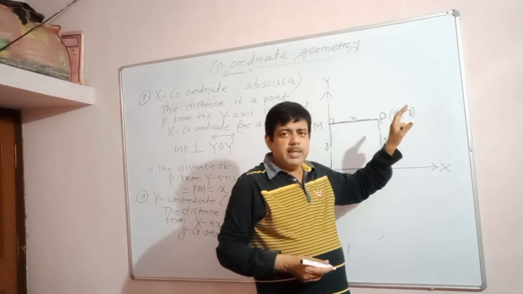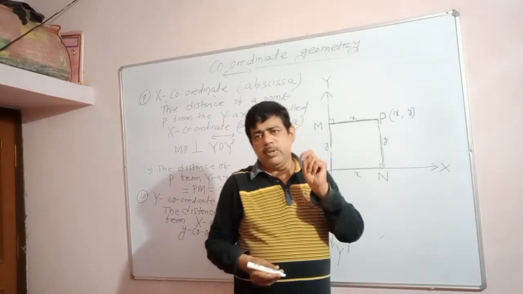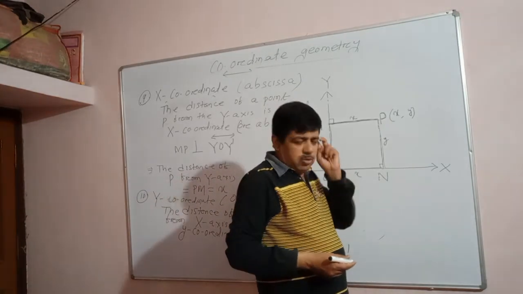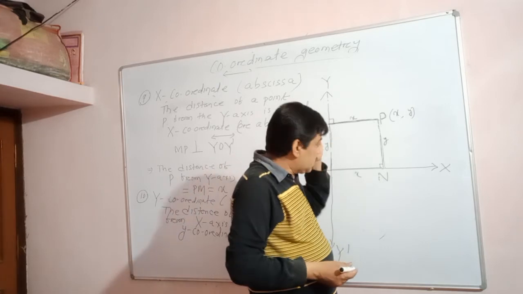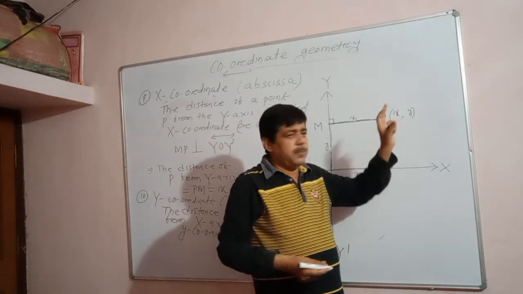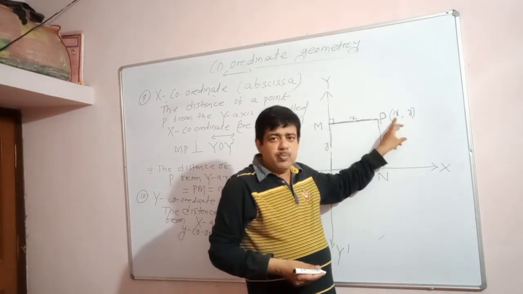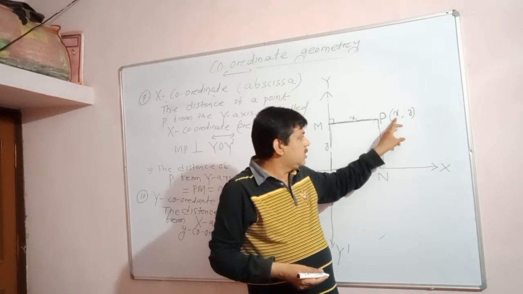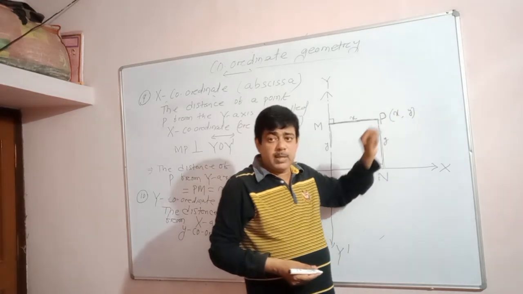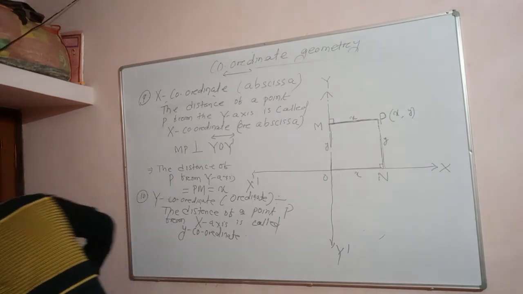But every point in a plane is called an ordered pair. Ordered pair means a pair of two real numbers. Every point is a pair of two real numbers, and this ordered pair has two components. The first component is the value of x, or the x-coordinate. The second component of the ordered pair is the y-coordinate, the value of y.